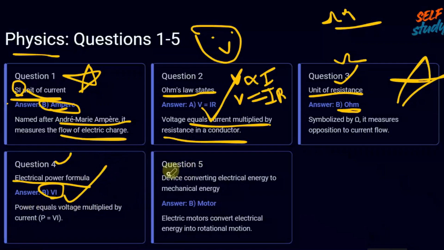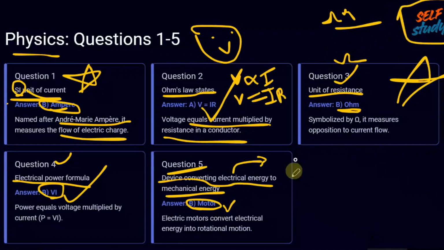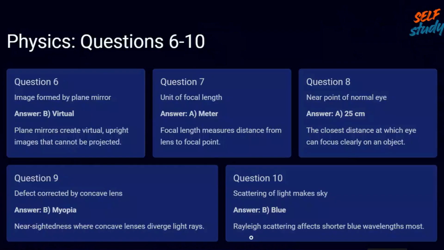And question number 5. The device which converts electrical energy into mechanical energy is nothing but a motor. This is also not included in the latest syllabus, but you have to be aware of some of the basics. It is a basic, so I have mentioned it here, provided for self-study. I will just go through it. A motor converts electrical energy into rotational motion, in the form of mechanical energy. Important question.